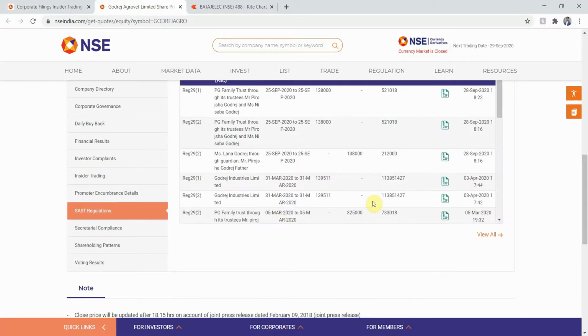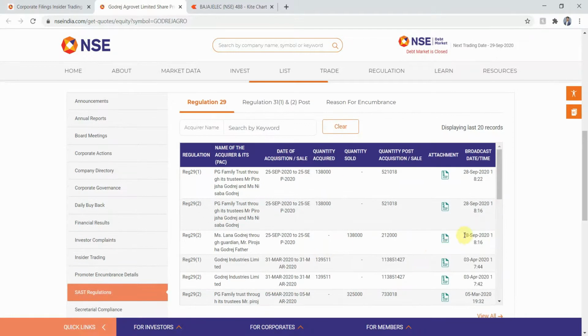I'll scroll down and go to the corporate information. I'll go to the shareholding patterns now. Okay, so as you can see, the promoter and promoter groups hold greater than 50% of the company. So it passes the criteria. Next I'll check for the SAST regulations. In the SAST regulation, what I have to check is whether or not any promoter or promoter groups or any institutional investor have sold the stock in the last 6 months.